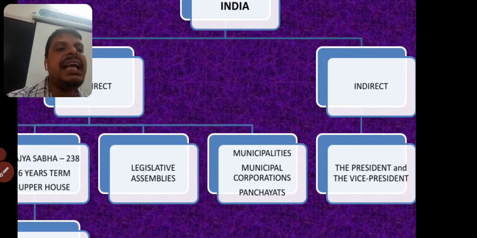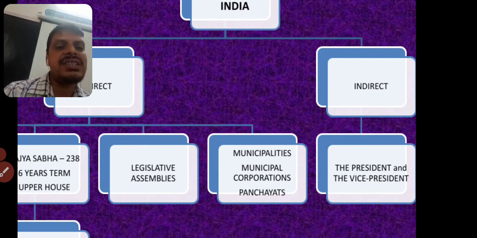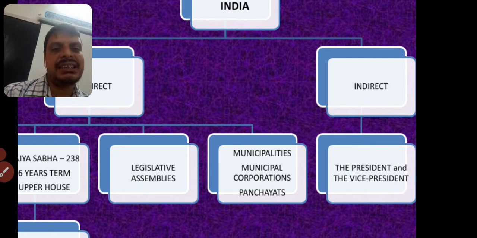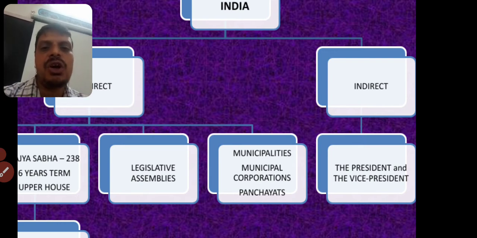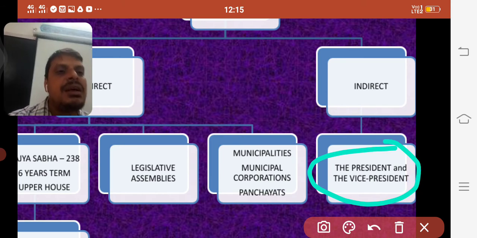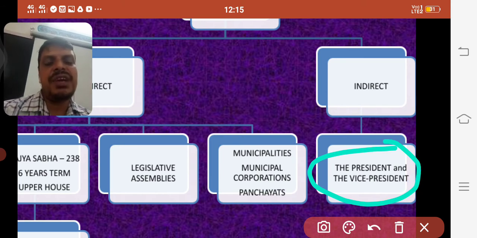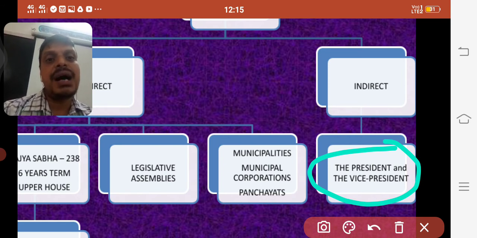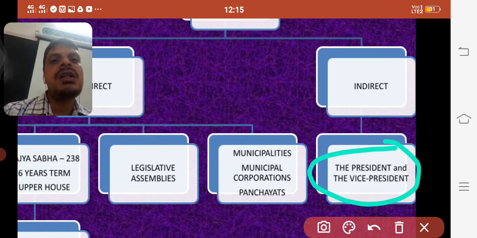Now we see indirect election. So what is it actually? In indirect election, you find the president election and vice president election. Why? Because these people are not directly elected by the public. The President of India, for example, is elected by the members of all the state assemblies and the members of parliament, upper house and lower house. That means people are not directly participating in this election process. That's why it's called indirect election.